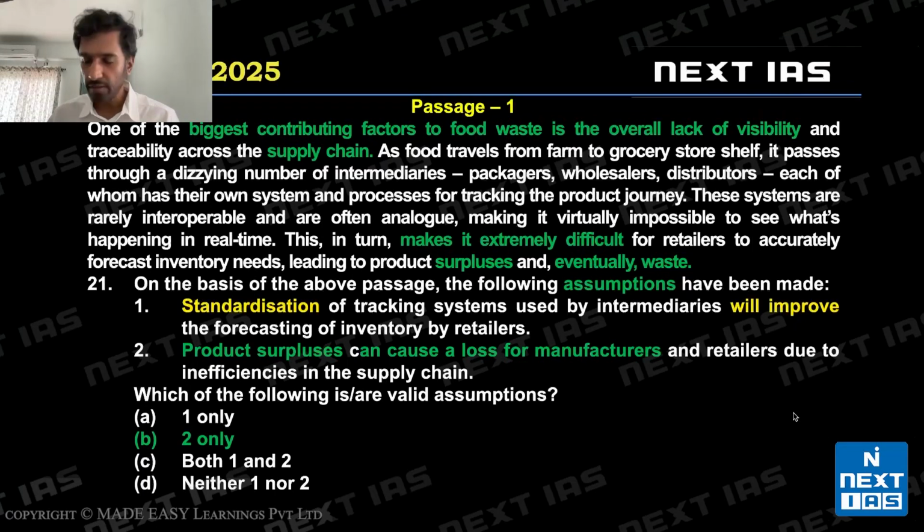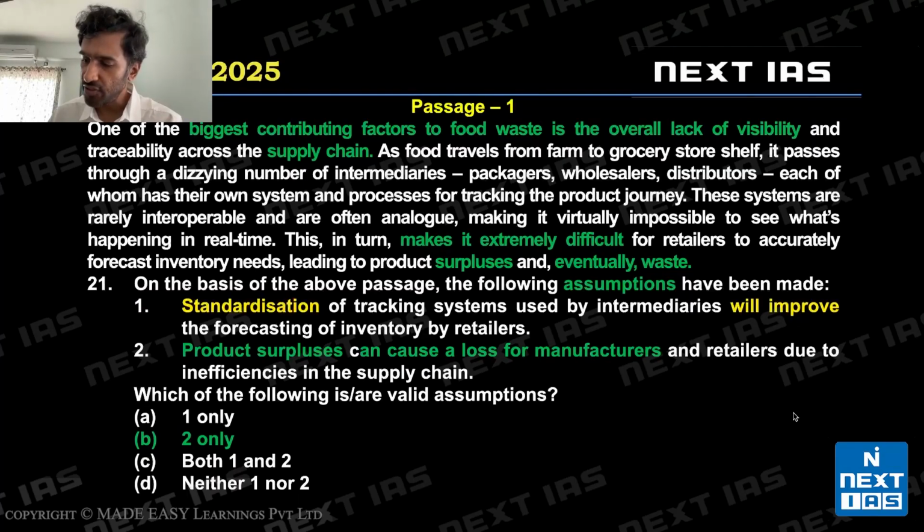We're looking for assumptions. Biggest contributing factor to food waste is overall lack of visibility in the supply chain. This has been elaborated throughout the passage. It makes it extremely difficult to spot surpluses, eventually leading to waste. So, supply chain, we know it includes multiple people like farmers, packagers, distributors, and so on and so forth. So, you can't see what's happening in the supply chain. This leads to demand supply mismatch, surplus, and eventually waste. Passage is fairly easy.